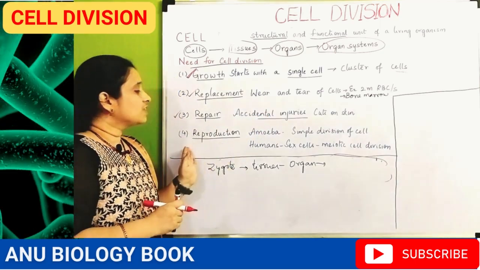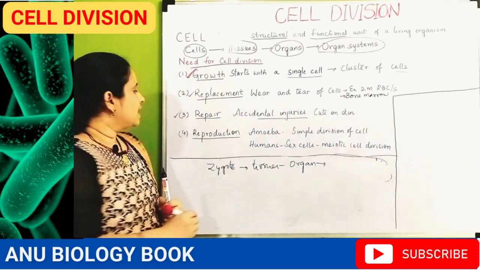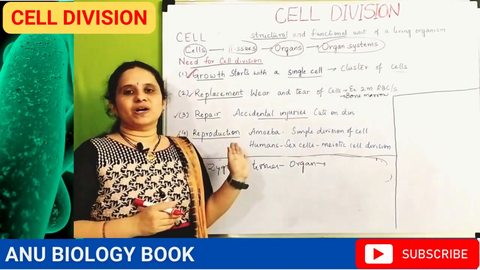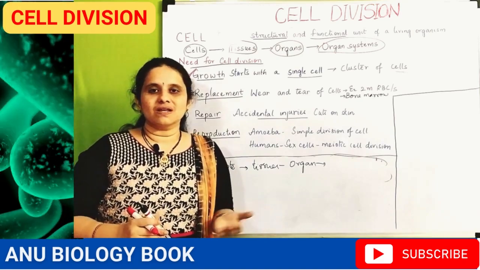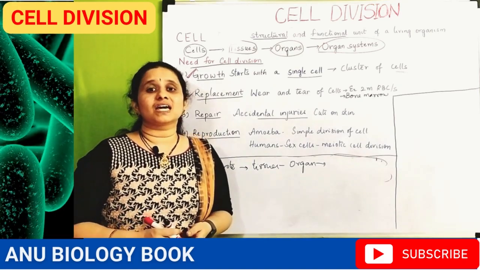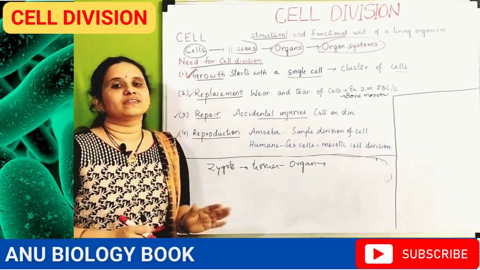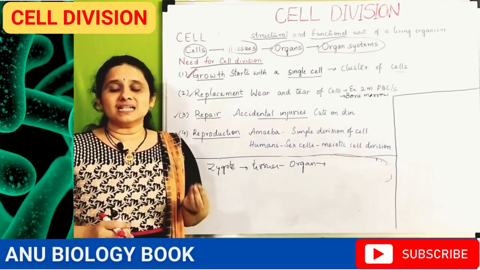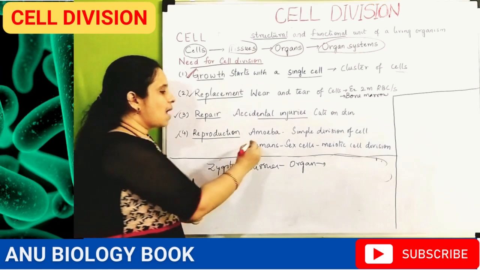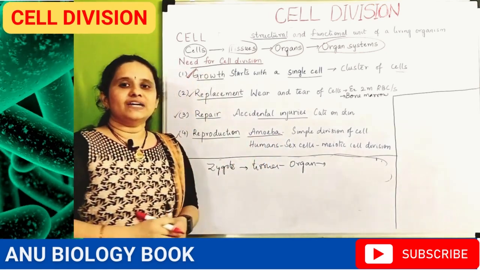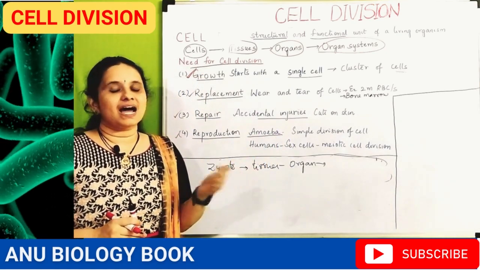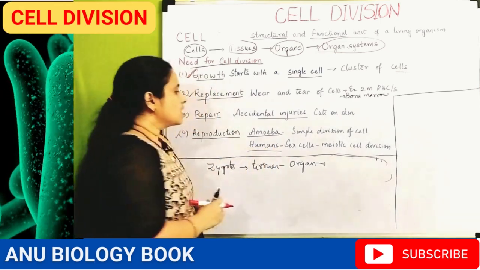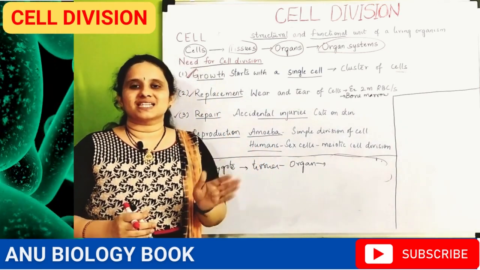And coming to the fourth need for cell division, it is reproduction. We all know that without reproduction, there is no generation, there is no population, and there will be no living organism on the earth's surface. Even if you take the simple single-celled organism known as amoeba, or a multicellular and highly developed organism like humans, reproduction is very essential.